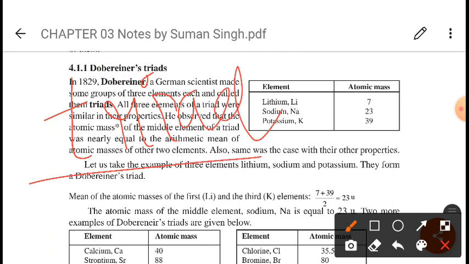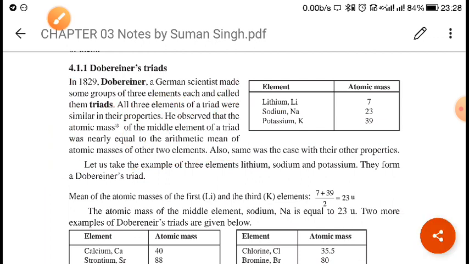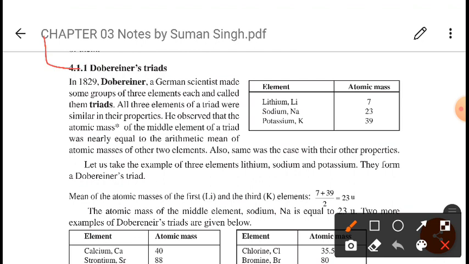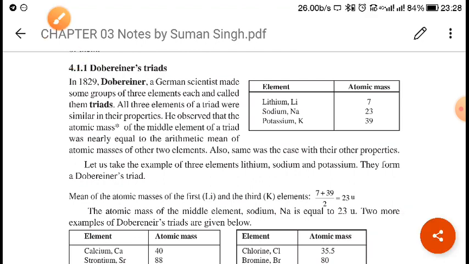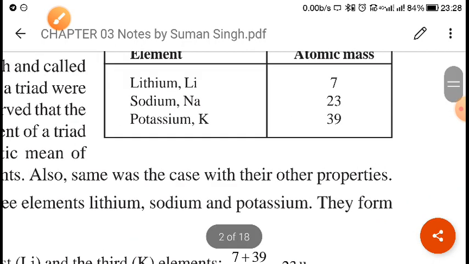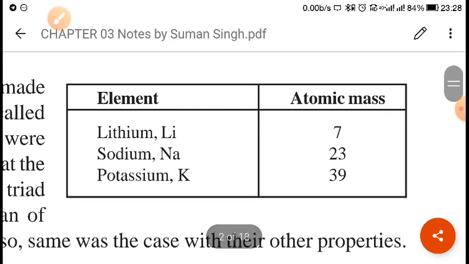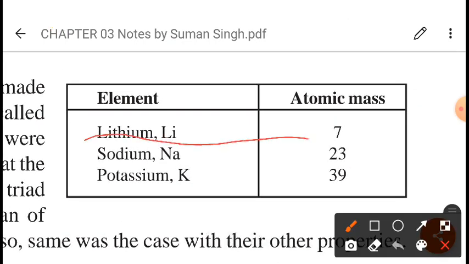in such a way that the middle element had an atomic weight almost the average of the other two. I will explain this from the diagram. Suppose we have lithium, which has atomic mass 7.